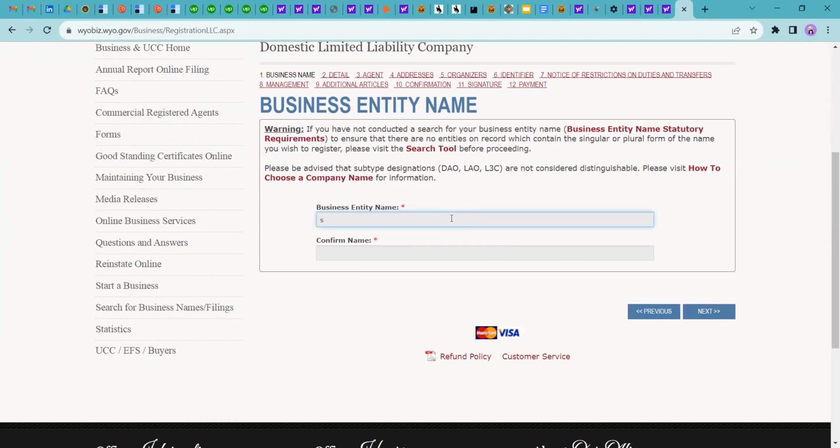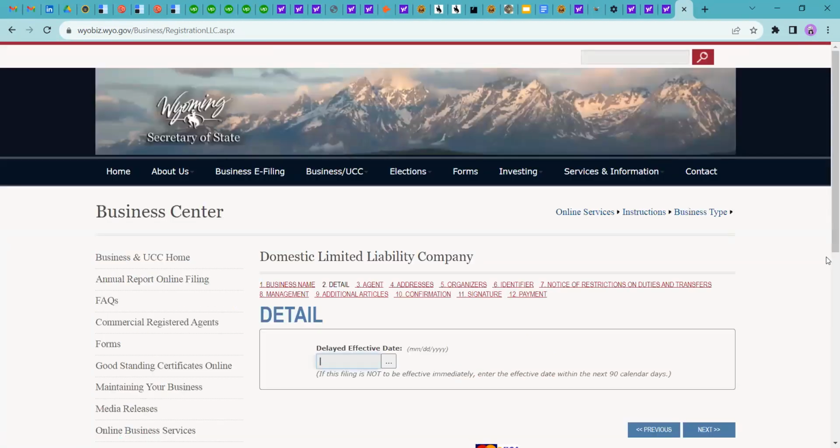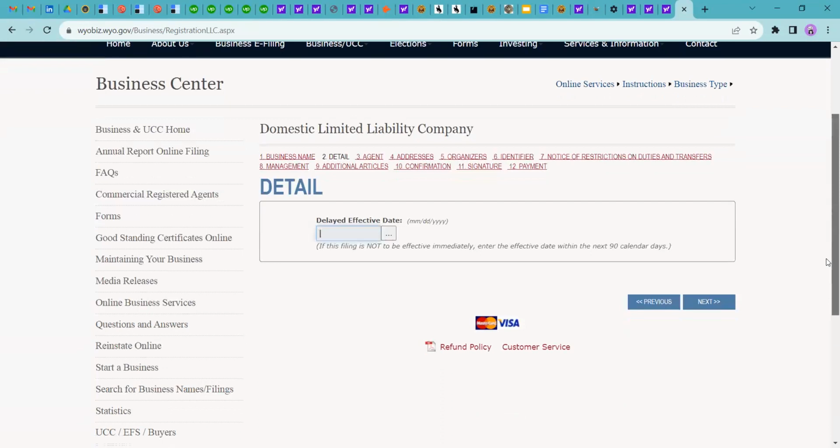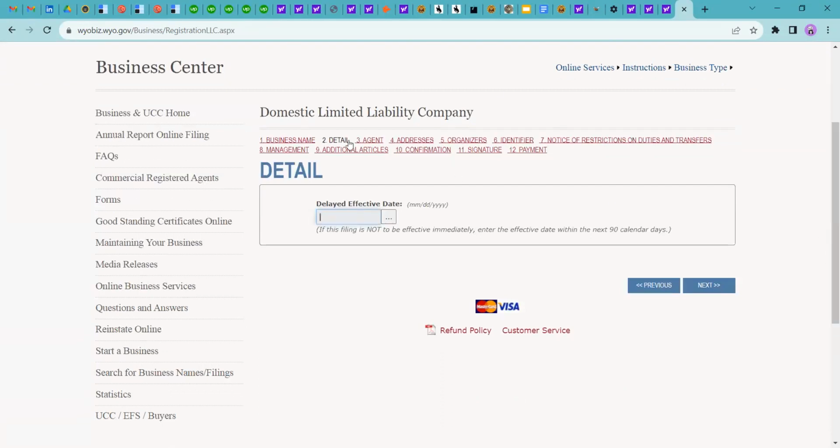For instance, I am selecting one name, that is Swift Wheeler DAO LLC. This is my entity name. We need to confirm and move forward to the next step. Our second step is the details of the effective date.